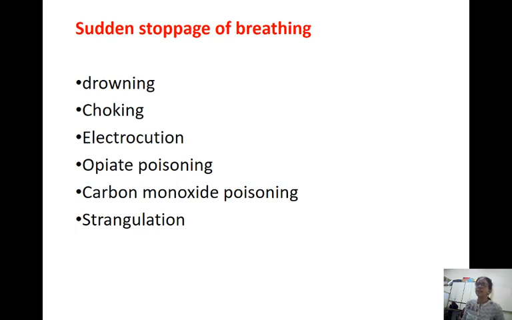Electrocution is electric shock. Opiate poisoning. What is carbon monoxide poisoning? What is strangulation? When you are throttling or compressing the important blood vessels in the neck region. That is strangulation. So in all these cases there will be stoppage of breathing and you need artificial respiration.